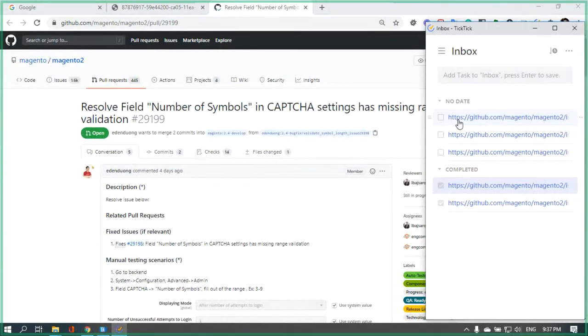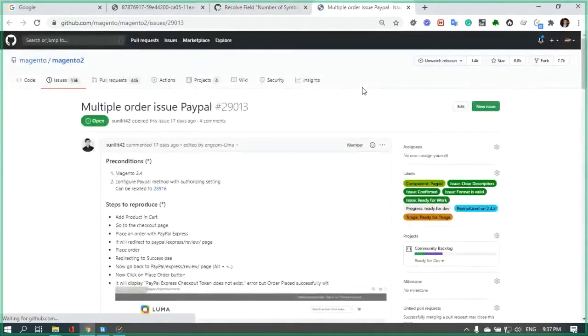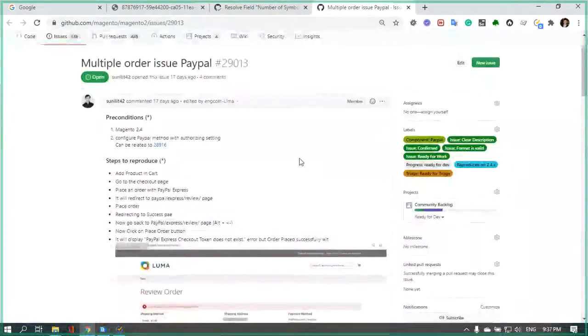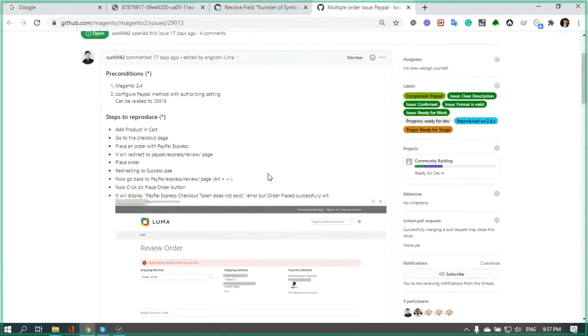Let's go on to the next one. This issue describes a problem with creating multiple orders with PayPal Express checkout. First of all, we need to configure PayPal Express checkout, and in the advanced settings, set Skip Order Review Step to No. And we should have at least one product to create an order.